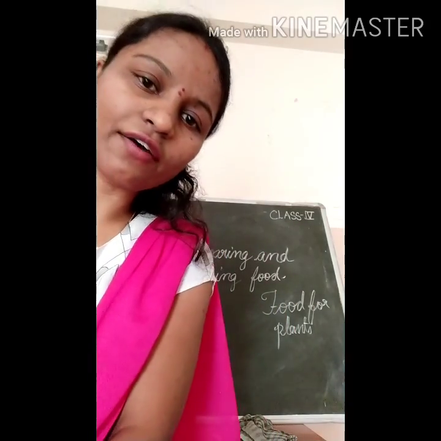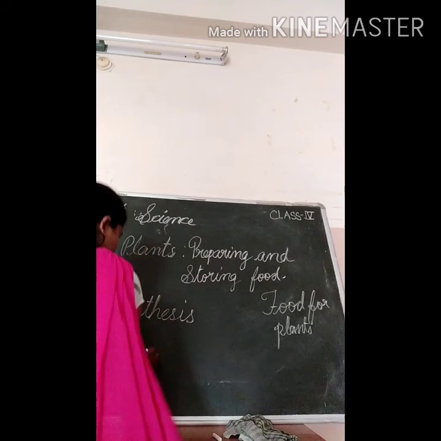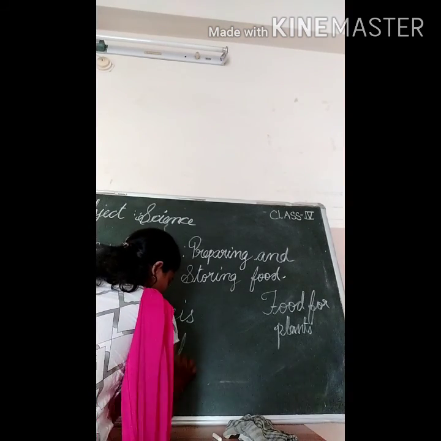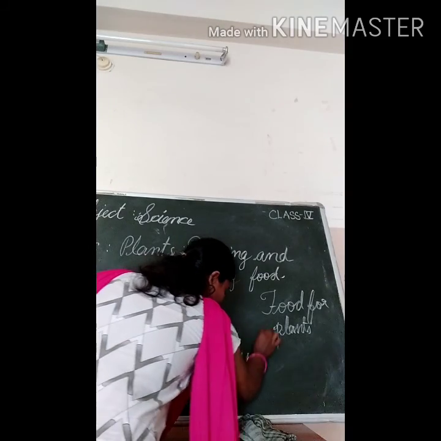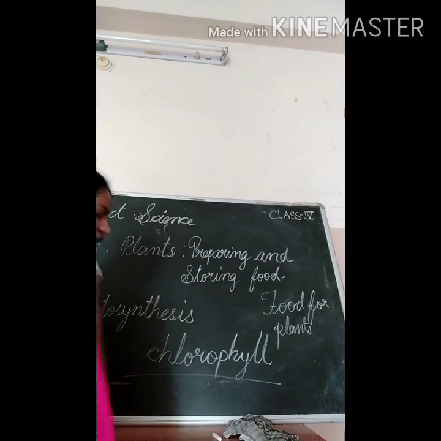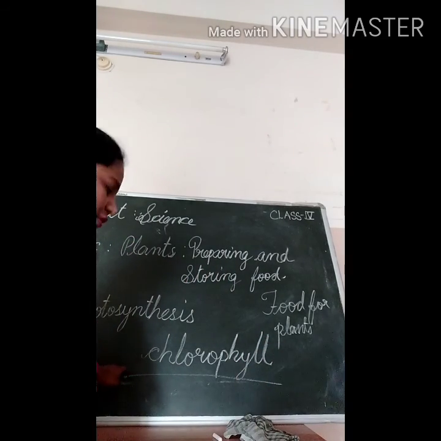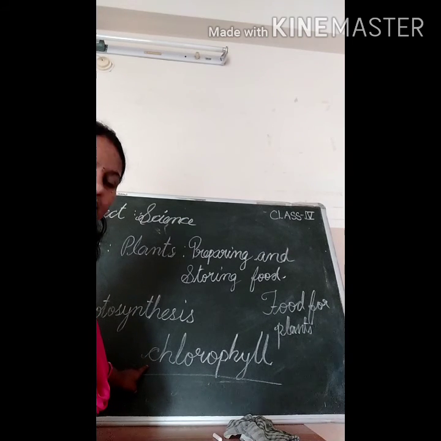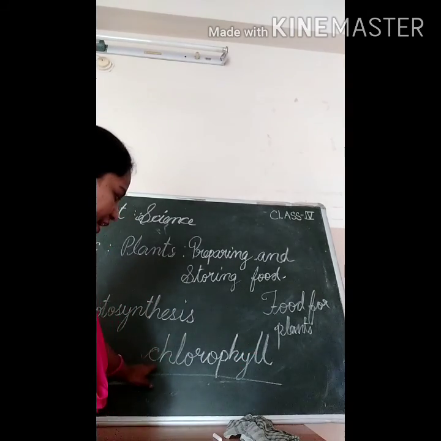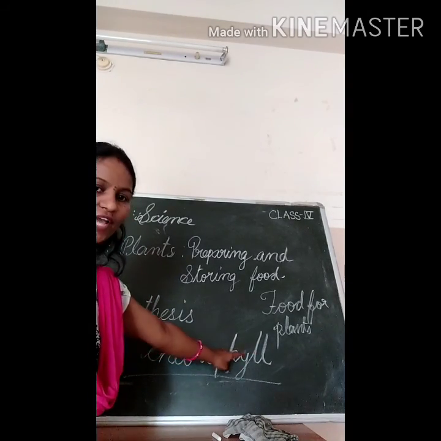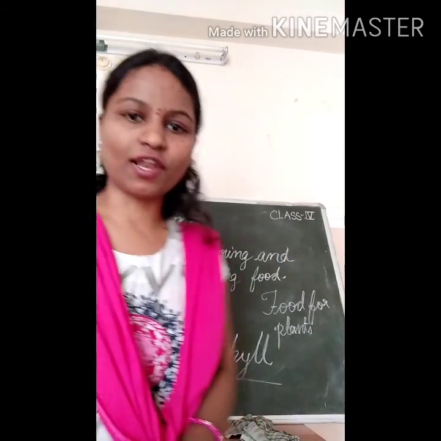I can write on the board: chlorophyll. Children, please, this one you have to learn. This is a green pigment. They can ask you in the exam, what is the green pigment present in the plants? That is chlorophyll. CHLOROPHYLL. That is chlorophyll.